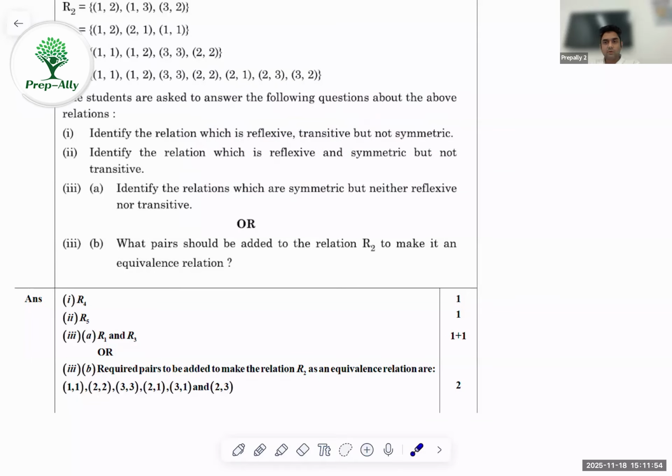So these are the questions that came last year in relations. Relations generally revolve around reflexive, symmetric, transitive a lot, as well as the number of relations.